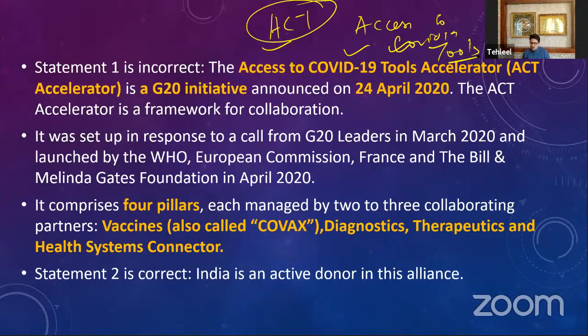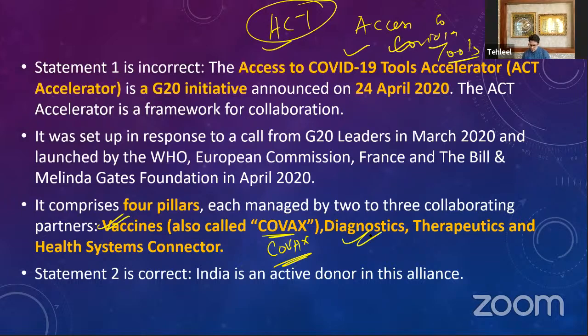So what we have created is a G20 initiative. The countries announced in April 2020 that they are launching the ACT Accelerator. You are accelerating the access to COVID-19 tools to the people, and it will have 4 pillars. Regarding vaccines, the vaccines for COVID are known as COVAX. So that is your COVID vaccine. It comprises 4 pillars, and that one is your COVAX, the vaccines.